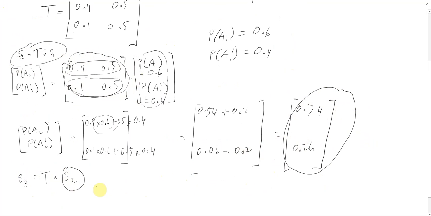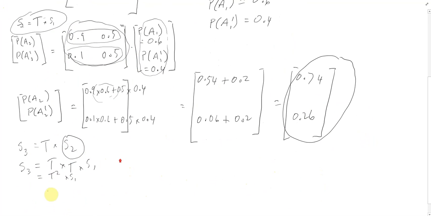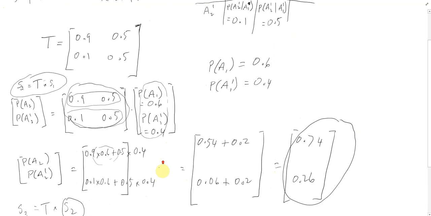Another way of thinking about this S2, remember from up here, S2 is T times S1. So in other words, S3 is T times T times S1, which is, of course, just T squared times S1. So there's a bit of a shortcut. If you want to, you can just keep squaring the transition matrix if you're asked whether or not they're losing their third game or not.